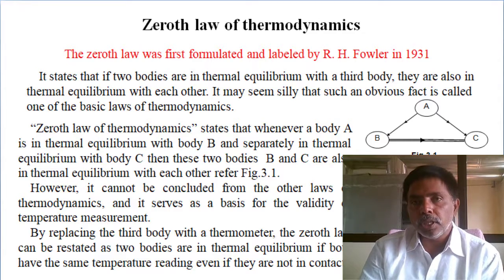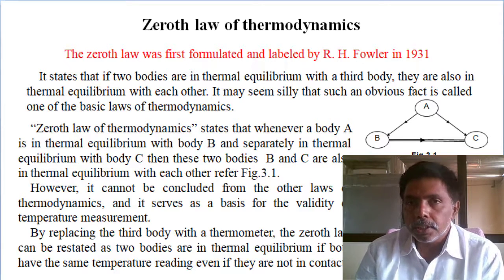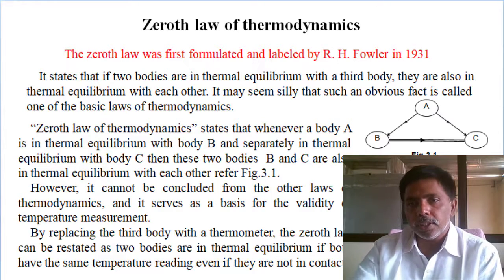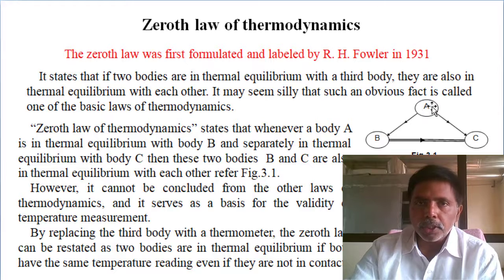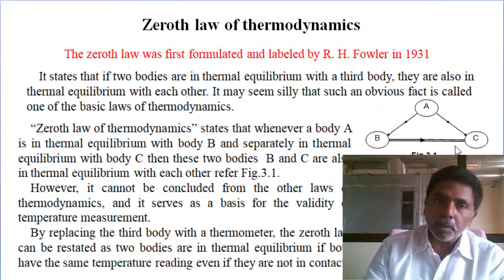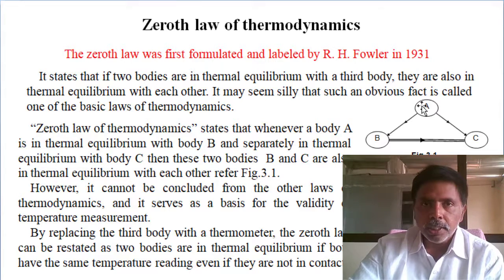What is the zeroth law of thermodynamics? If two bodies are in thermal equilibrium with a third body, then these two bodies are also in thermal equilibrium. Instead of the third body, you place a thermometer for temperature measurement.